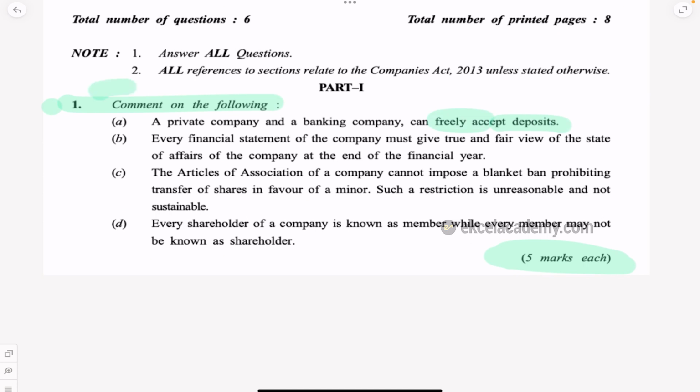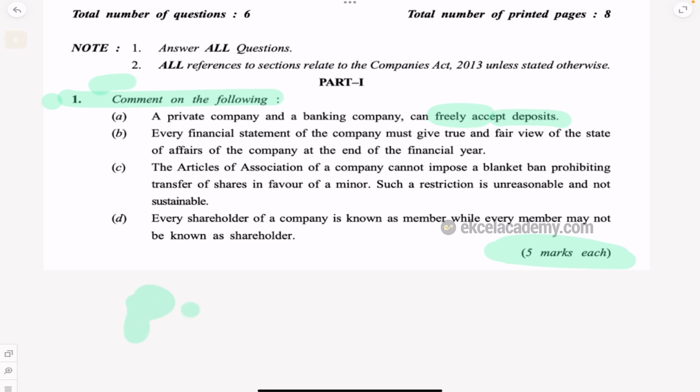What kind of question is it? Is it a comment question? What is the specific thing they are asking? Private company and banking company can freely accept deposit. So the answer is yes or no. First you should write according to your opinion. You can say why it is true, why it is not true. Then you must support your answer with the provisions of law. You should support your answer with the sections, and then you should give a conclusion.